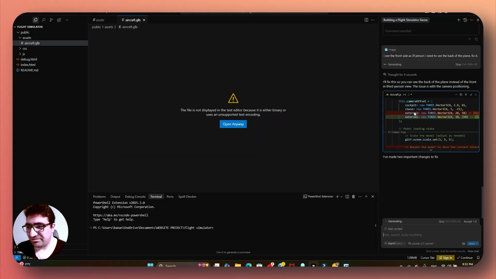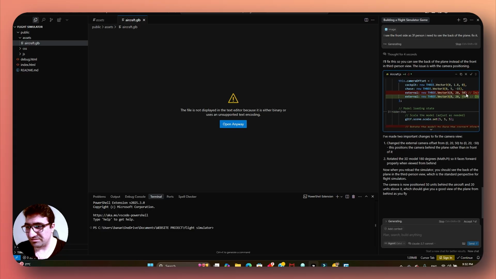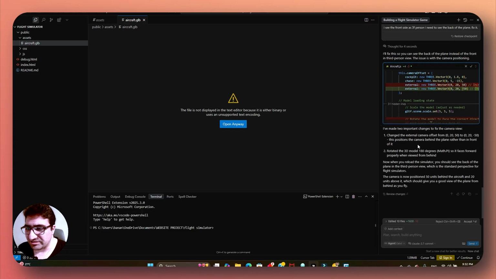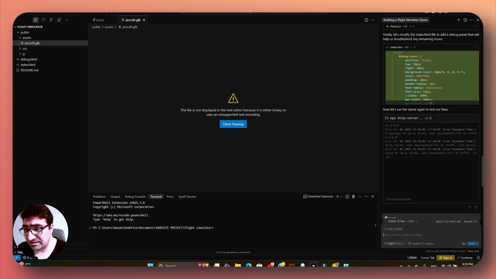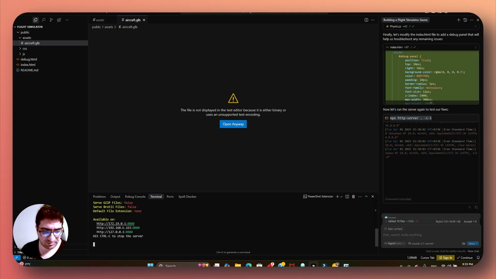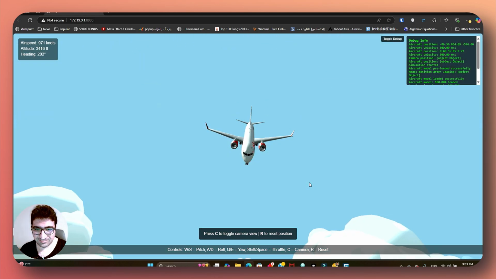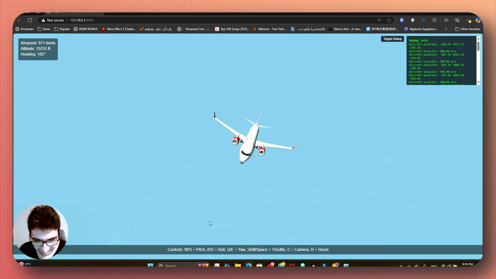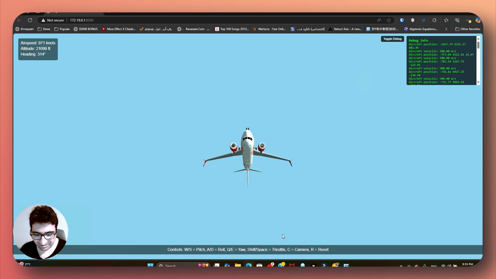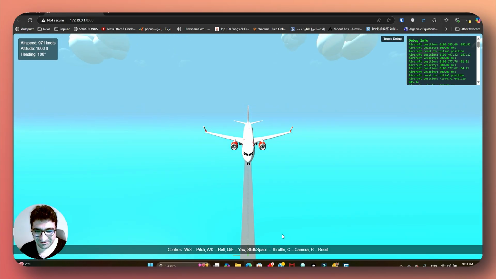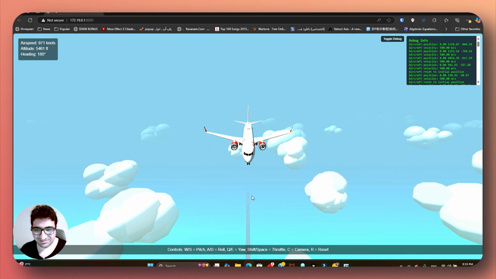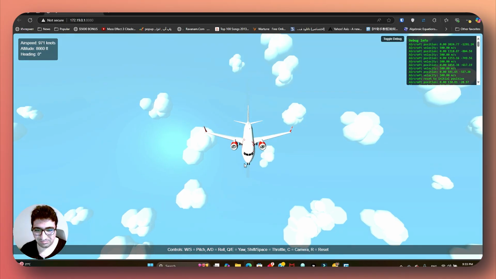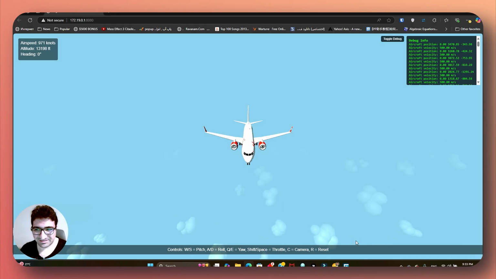So the external camera offset was a new vector with minus, so it has to be minus. Change the external camera offset to see how it was in the project. I'm going to do the same in here. Here we go. Still seeing the front. Whoa! So Control, W and S pitch, D and Shift scroll the camera, R resets. So we press R and it's going to reset. Now it comes into the front. See, at least the physics is better. Not bad. So I'm going to end it here.